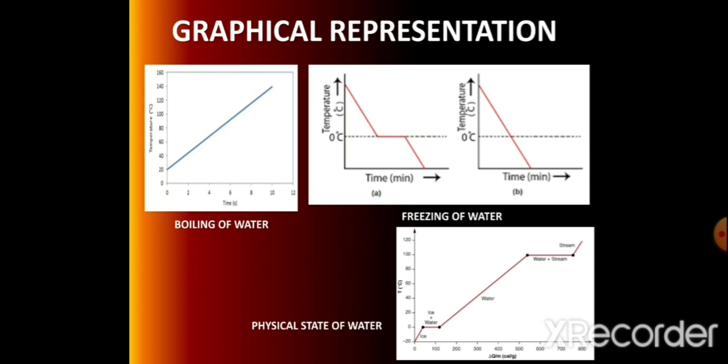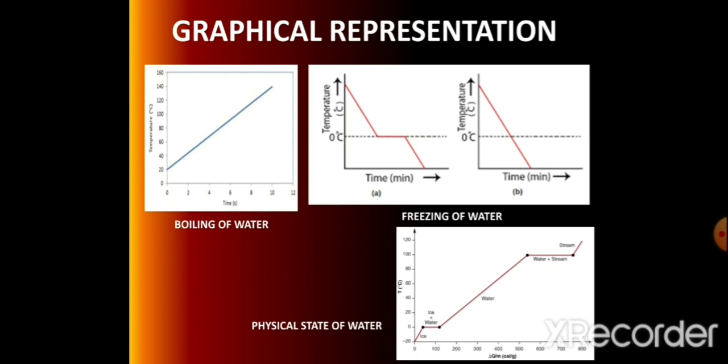You can see the slant line starts from 20 degrees Celsius, meaning water is at room temperature. Then it absorbs energy and steadily starts to increase in temperature with time.